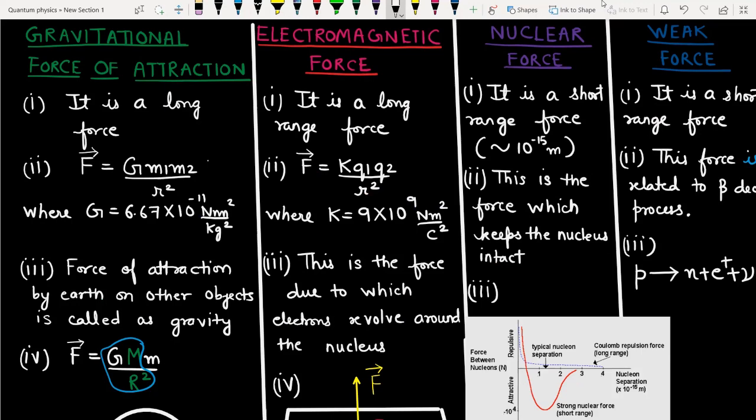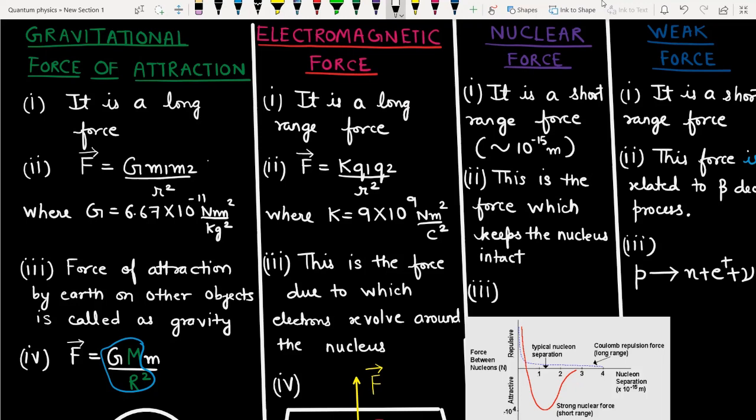Even if you plug in very, very large numbers instead of this r, the force, though it would be very, very small, would still be some finite value. So this is the meaning of a long range force. It even exists between particles at a very, very large distance.